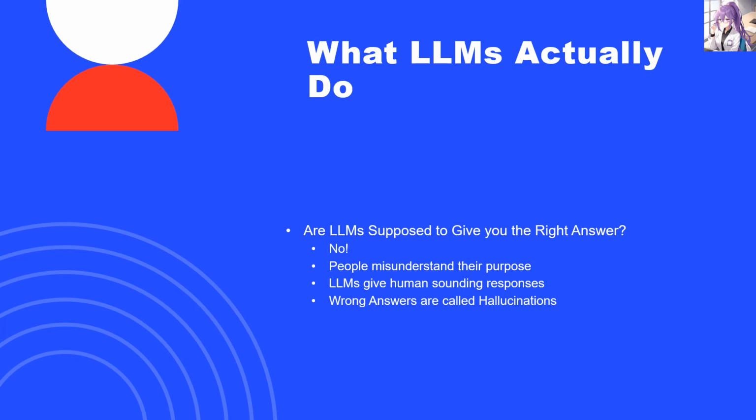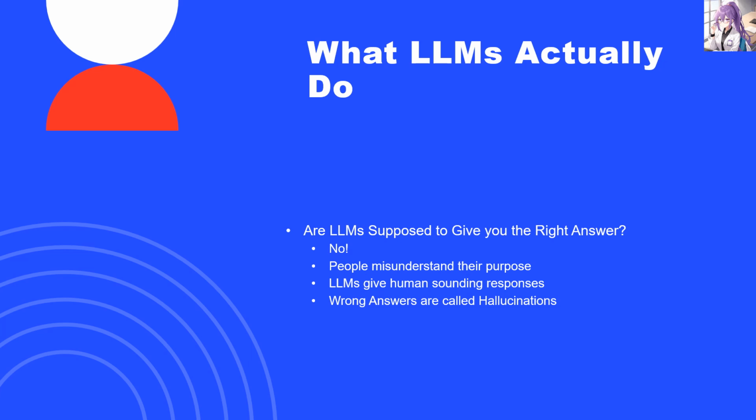Now, LLMs are not designed to give you the right answer. What they are designed to do is to give you an answer that sounds as human as possible, and they do that fairly well. They use a complex process to do this, which uses statistics, linear matrix algebra, and a bunch of NP-complete problems, which is why it takes a while for LLMs to generate their responses.